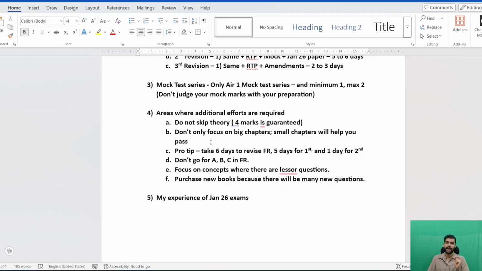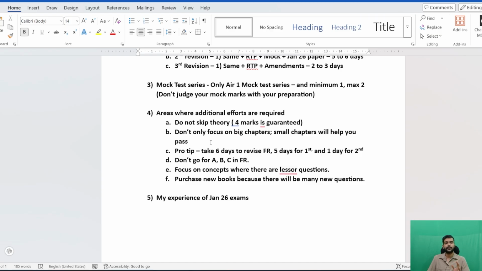Now in FR and AFM, you should not go for the ABC category chapters. You have to do the entire chapter, but in the last revision, that is in 1.5 days, as I have told you, you can go for the A and B category chapters. You can revise those chapters only in the last 1.5 days.